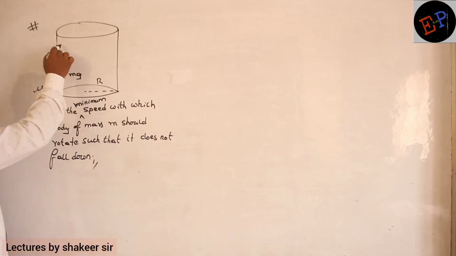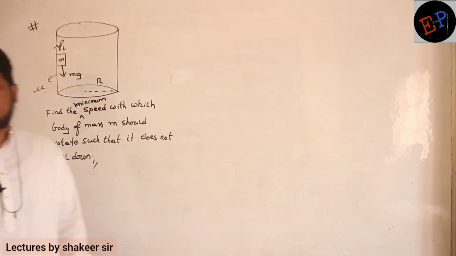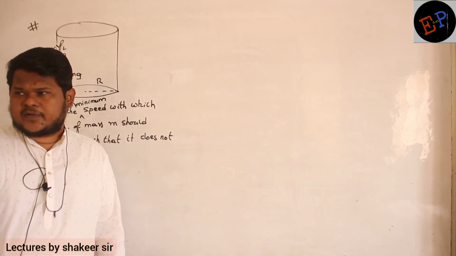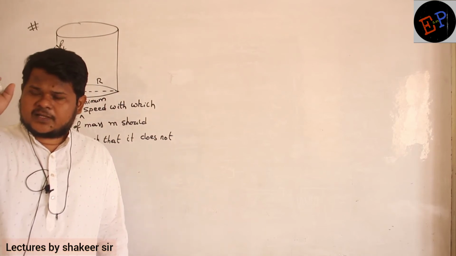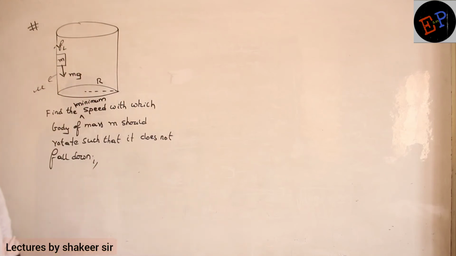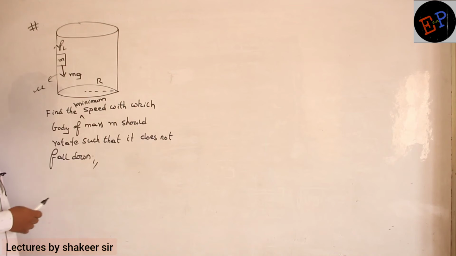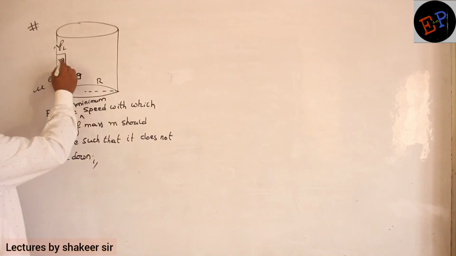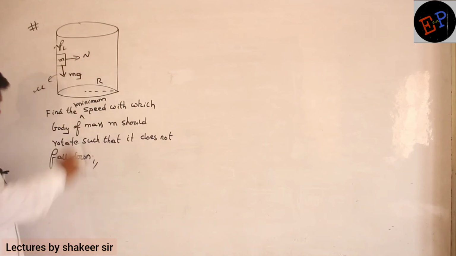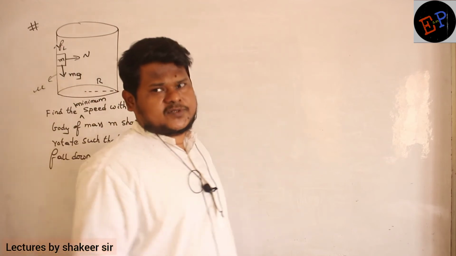So friction will act in which direction? Friction will act in upwards direction. Understood? Body will try to fall downwards, so friction will act in upward direction. And if this body is moving in a circular path, somebody is applying centripetal force. Who is applying the centripetal force? Normal reaction is applying the centripetal force.